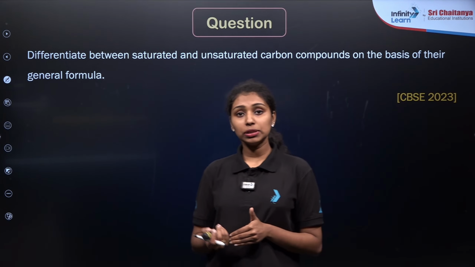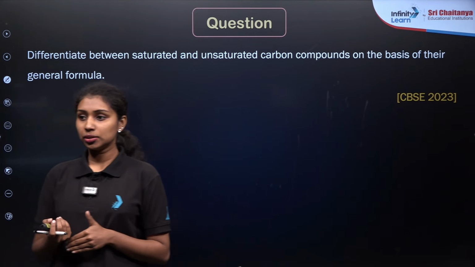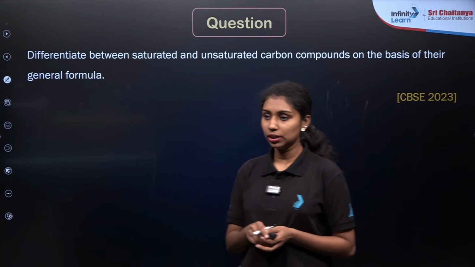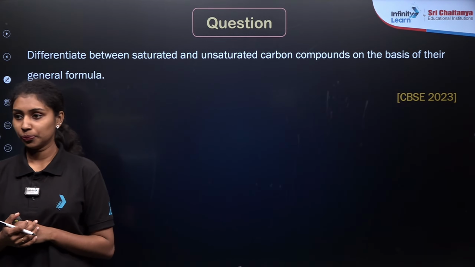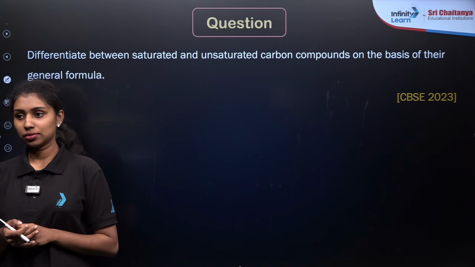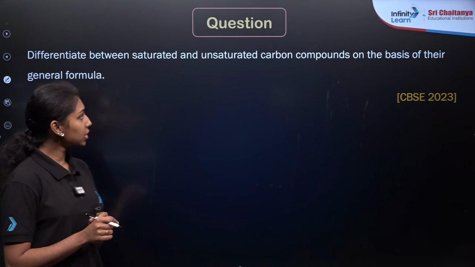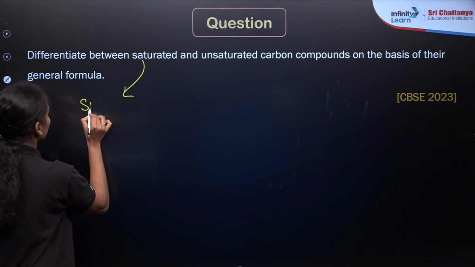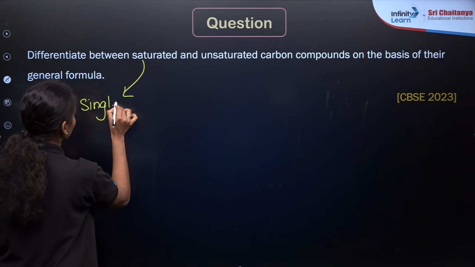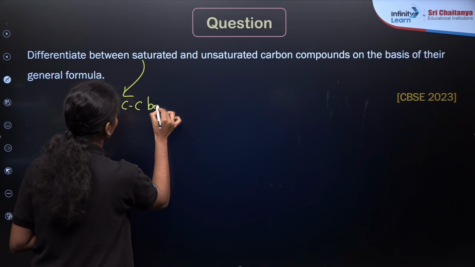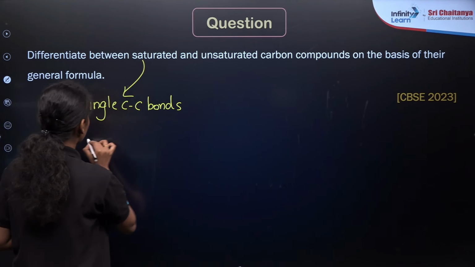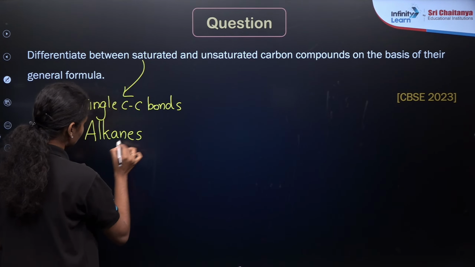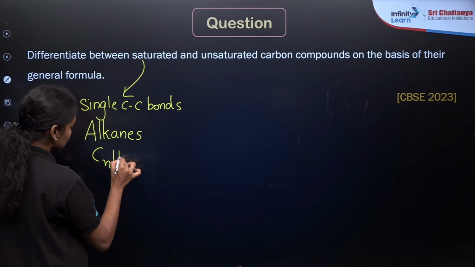In the case of unsaturated compounds, there are 2 possibilities: they are multiple bonded, meaning they have a double bond or a triple bond. Saturated compounds contain only single carbon-carbon bonds. These are known as alkanes. What is the general formula of alkanes? It will be CnH2n plus 2.